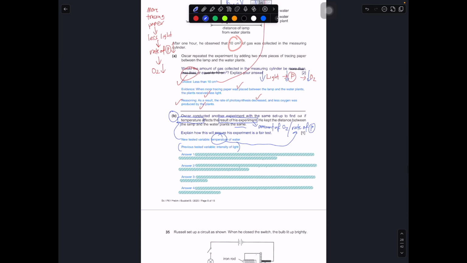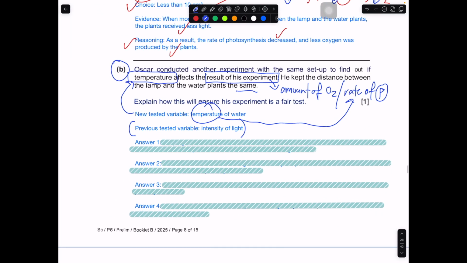So over here, there are 4 possible answers. This is a very general question that some schools will test. These are the 4 possible ways that you can answer it. First up, we can say that keeping the distance between the lamp and the water plant the same would help the plant receive the same amount of light. So you can identify that we are trying to control this variable so that the plant can receive the same amount of light.